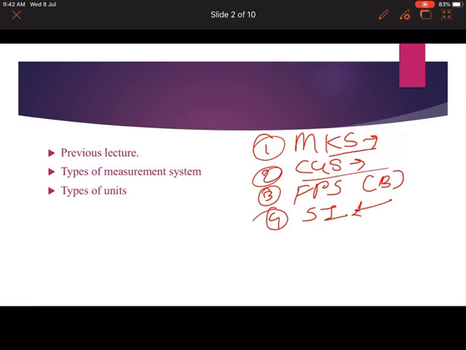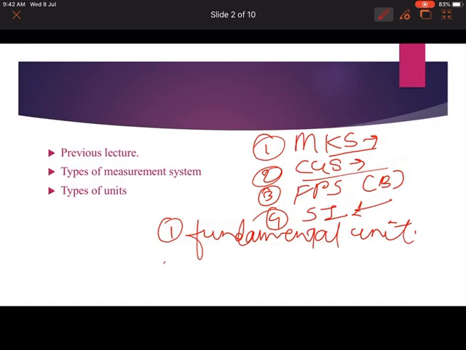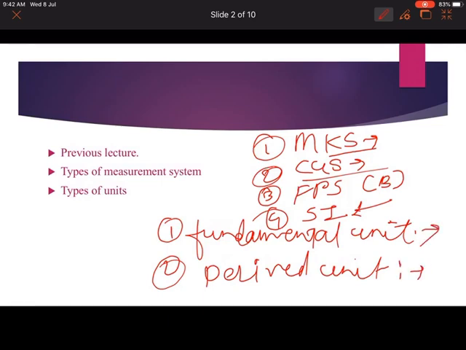Also we had seen types of units. In the types of units we had seen two types, that is fundamental unit and second is derived unit. What does it mean by fundamental unit?